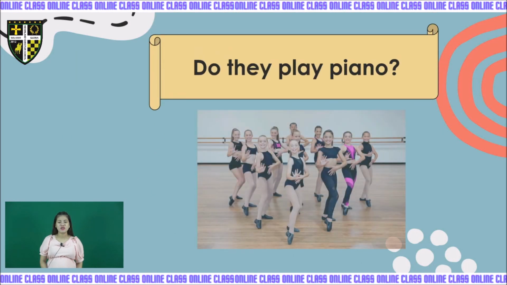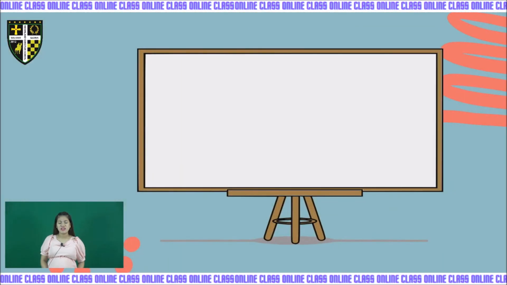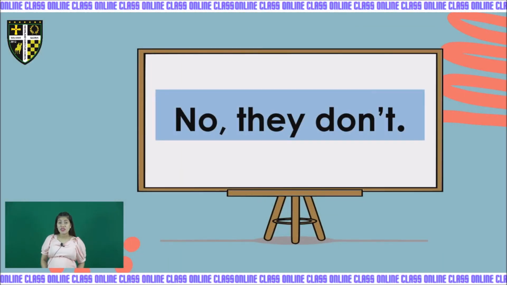Next picture. Do they play piano? So here our subject is they because the girls are many. So do they play piano? The answer is no, they don't.